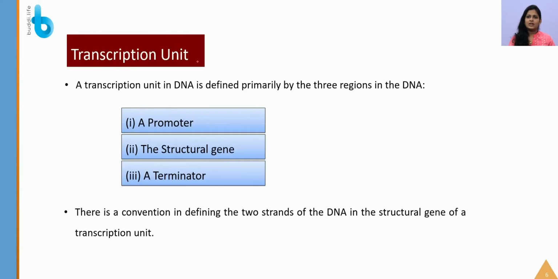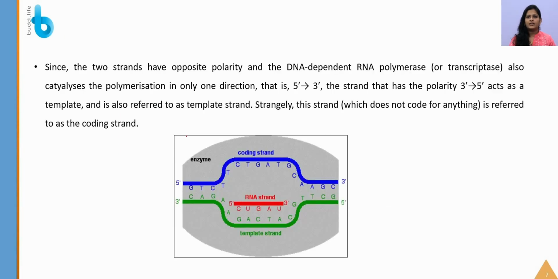Secondly, it would also form a double-stranded RNA, which would again complicate the process. So yes, transcription involves a transcriptional unit which has three things, and these three are very important. A transcriptional unit in a DNA is defined primarily by three regions that are present in a DNA. The first one is a promoter, the second one is a structural gene, and the third one is a terminator. So promoter, structural gene and terminator are very important for transcription.